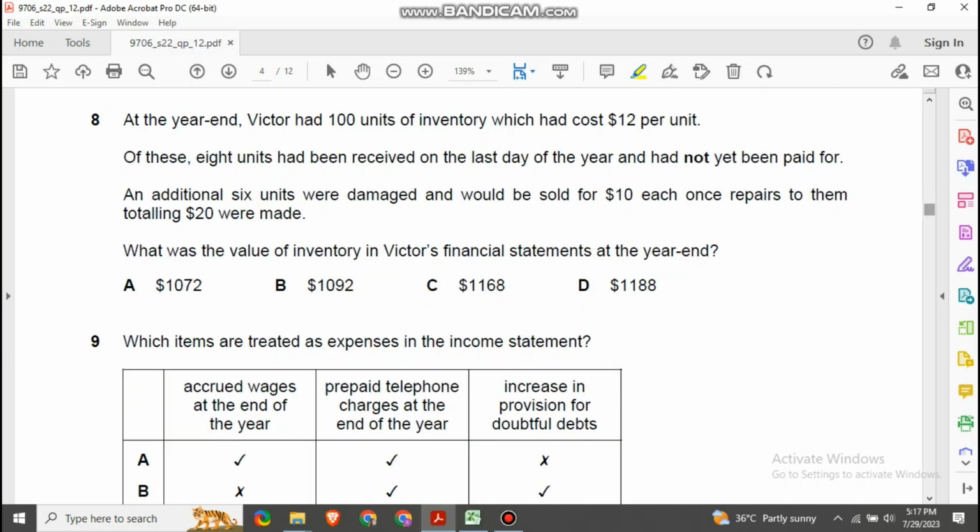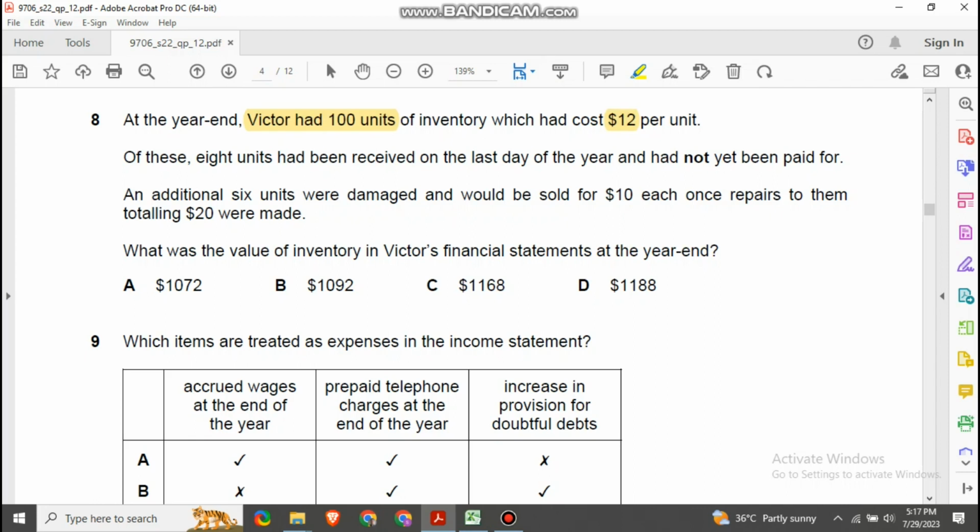Question number 8. At the year end, Victor had 100 units of inventory, which had cost him $12 per unit. Okay, he has 100 units and the price is $12 per unit.